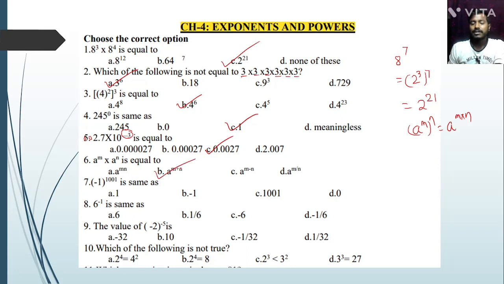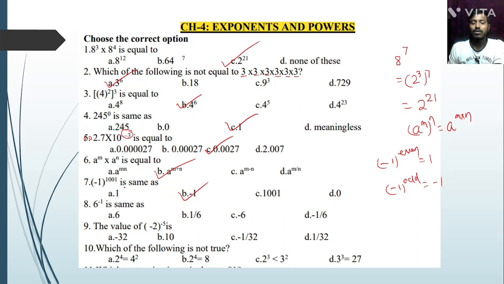Next question. Minus 1 to the power 1001. We know that minus 1 to the power even is equal to plus 1, and minus 1 to the power odd is equal to minus 1. So here the answer is minus 1 because 1001 is an odd number.